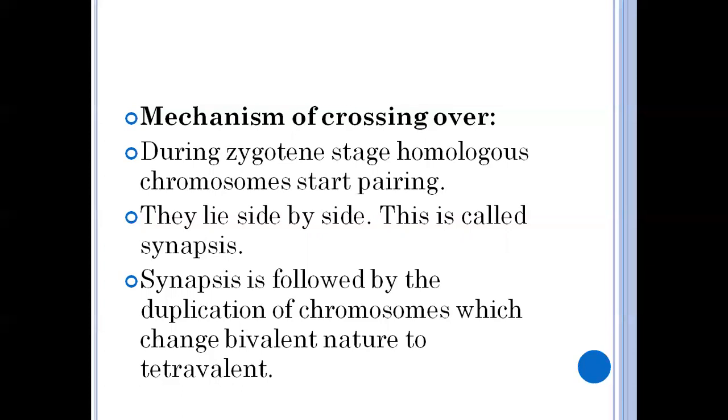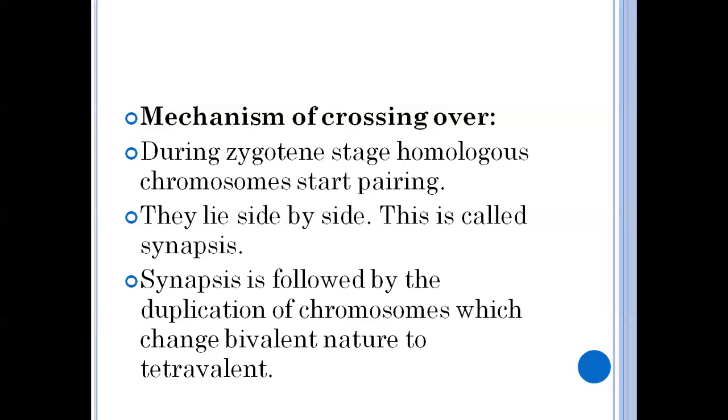So in zygotene, homologous chromosomes, one from the mother and another from the father, pair and lie closely side by side. After pairing, what happens? These chromosomes stay side by side. This phenomenon is called synapsis. The pairing of chromosomes is called synapsis.